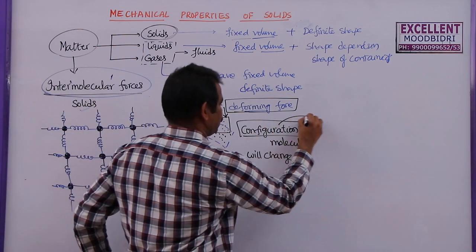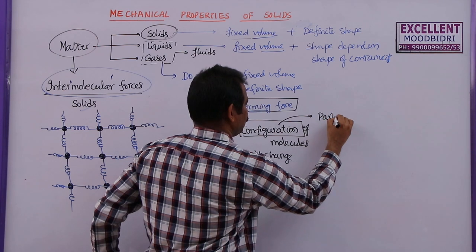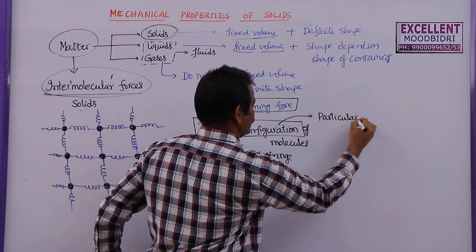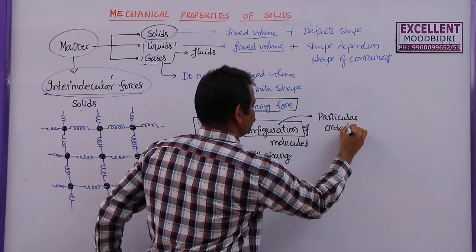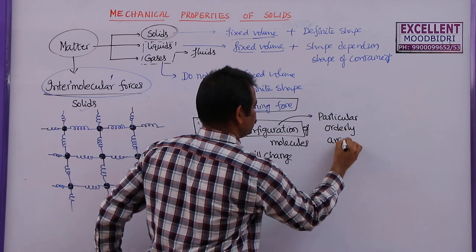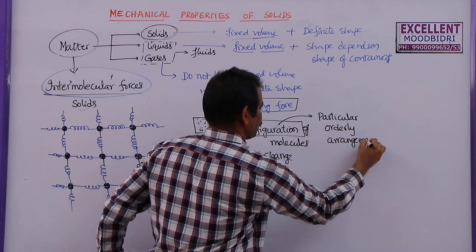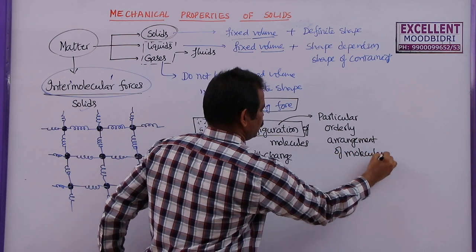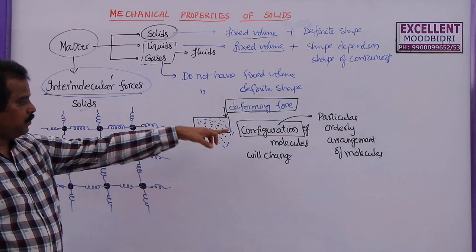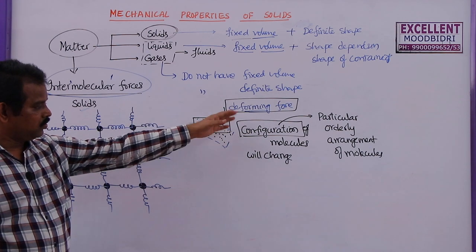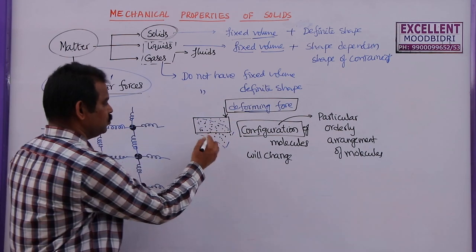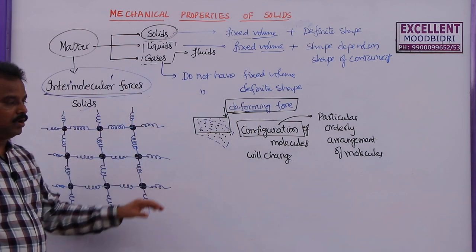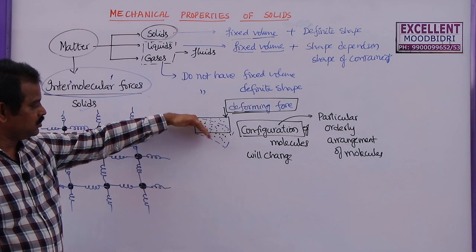So remember this point, configuration means particular orderly arrangement of molecules. So when the force is applied, the particular orderly arrangement of molecules will change here. So due to this, we say that deformation takes place inside this body.